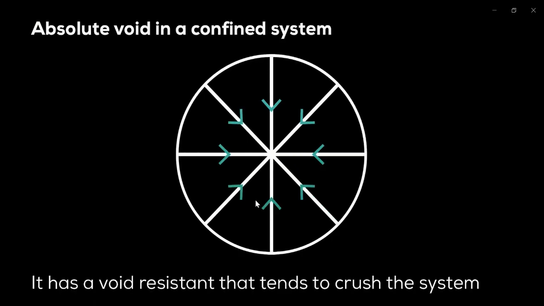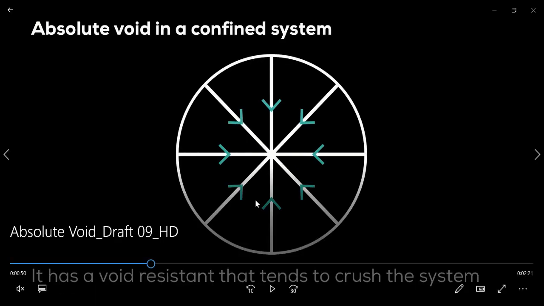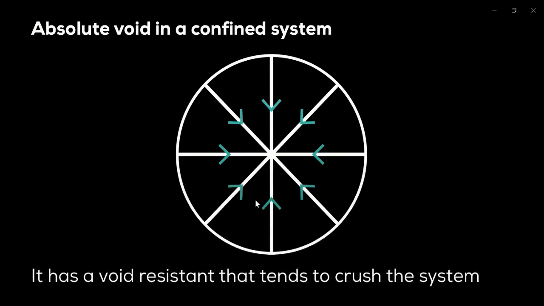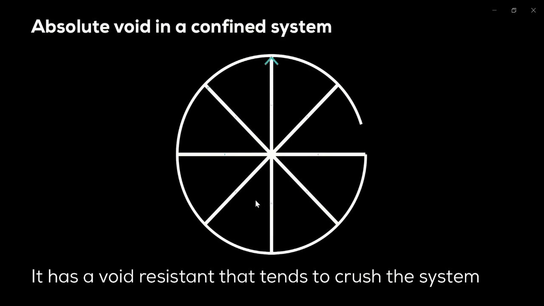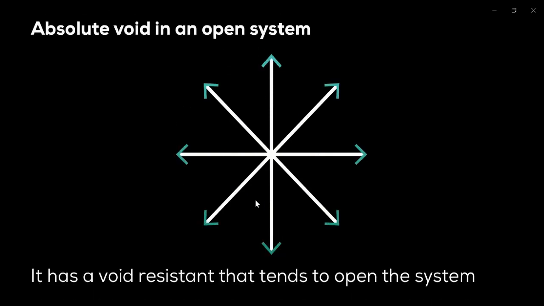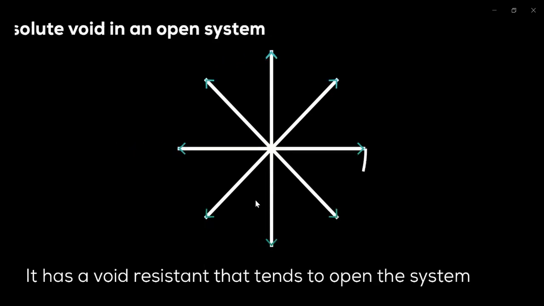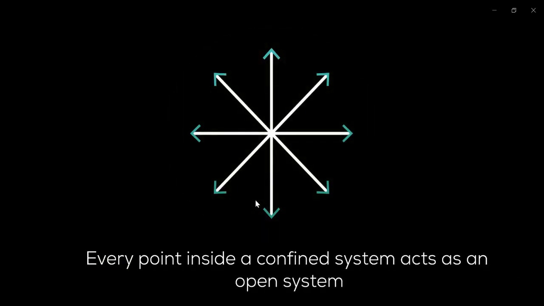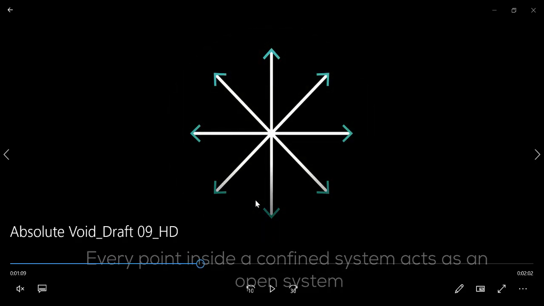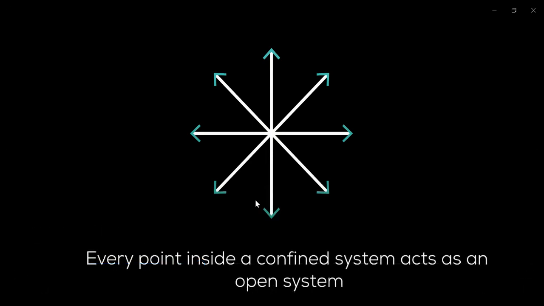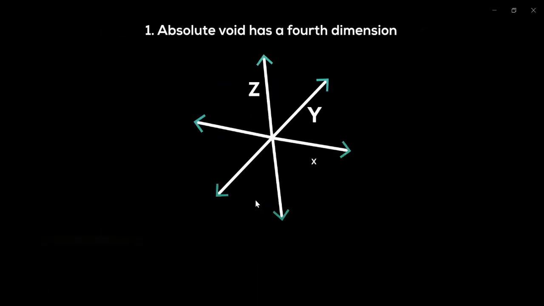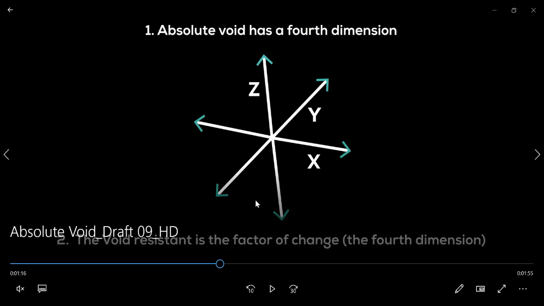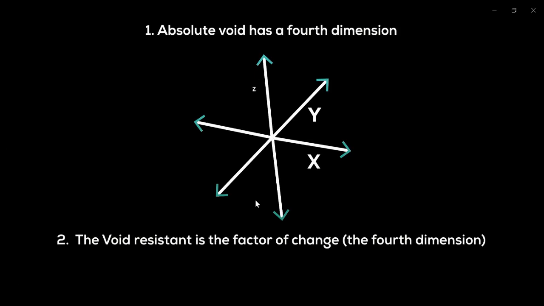Usually we have two kinds of systems. If the absolute void is in a confined system, it has a void resistance that tends to crush the system. And if the absolute void is in an open system, it has a void resistance that tends to open the system. Now, every point from the confined system acts as a void in an open system, where the void resistant is acting outward. Here, we can see that the absolute void has a fourth dimension. Here, the void resistant is our factor of change, or the fourth dimension.